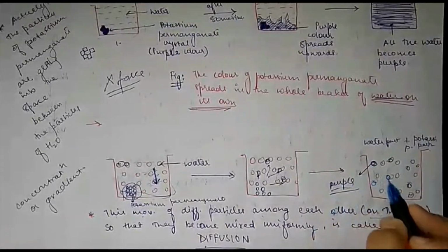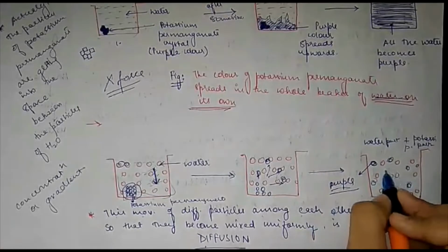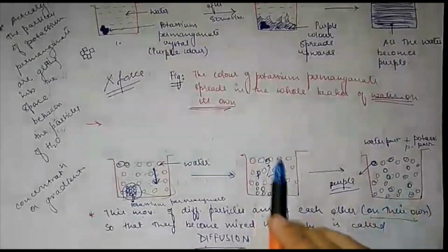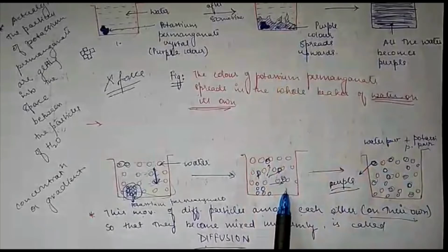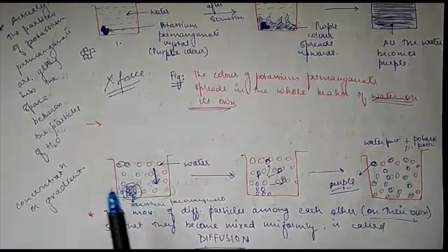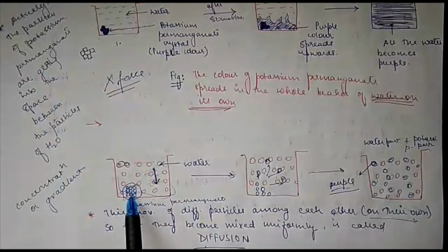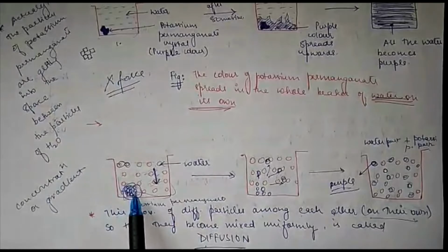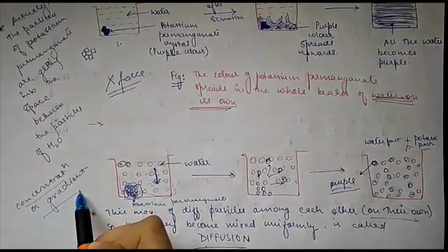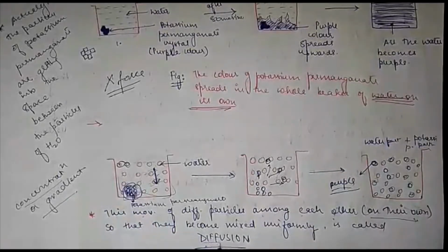Since the color of potassium permanganate is purple and it is getting dissolved in the water, the color of water will become purple, obviously. Through this magnified view you can easily understand what is happening here. Now, what is the force which is telling this potassium permanganate to move from one place to another? This is on the basis of its concentration gradient. So you can define a new term here, that is diffusion.